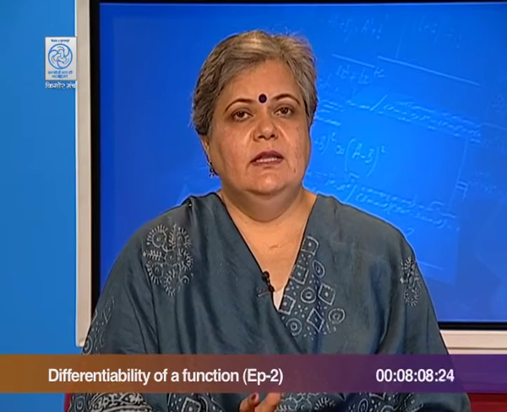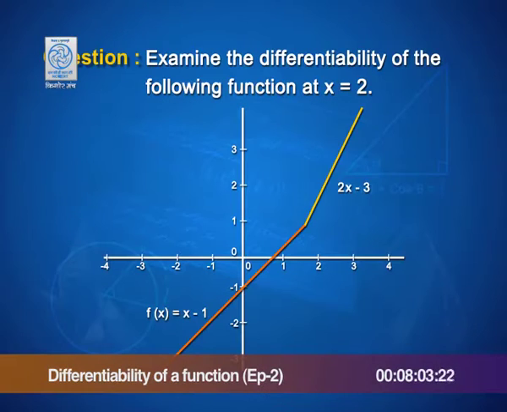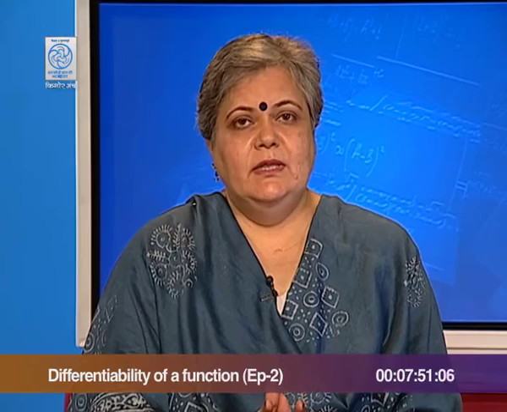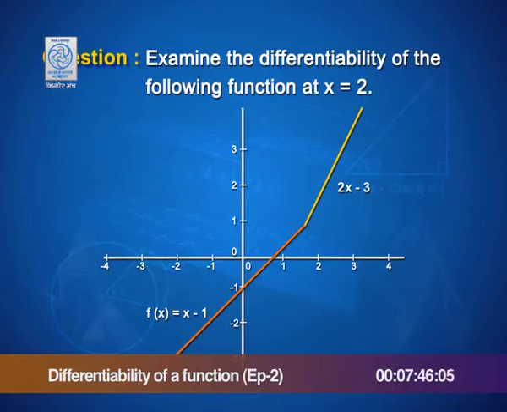Before we get down to finding the left and the right hand derivative, let us take a look at its graph. This is the graph of the function that was just defined. Examine and see that it has two paths. For x greater than 2 and less than 2, the definition is changing. There is no gap in the graph. So, it is very much a continuous function. But do you notice that at x is equal to 2, there is a sharp corner being formed. Any function which has a sharp corner in its curve is not differentiable at that point.